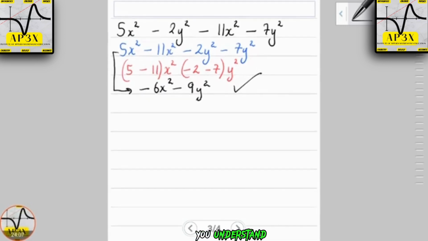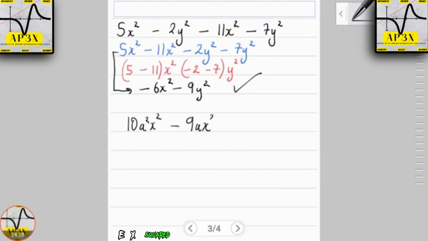So then you understand. Let's look at some expressions that have composite monomial expressions. Say, for example, we have here 10a squared x squared minus 9ax squared plus 2a squared x squared minus 3ax squared.